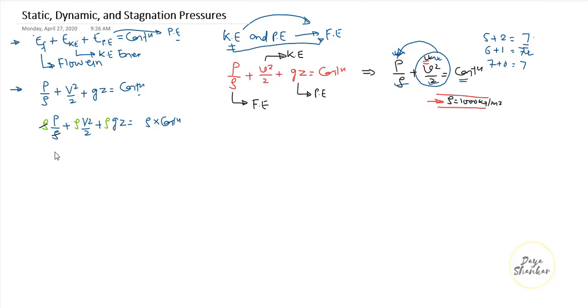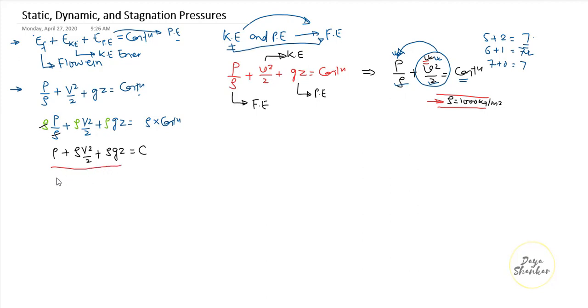So the final equation will be P plus rho V square by 2 plus rho G Z. And here as rho is also constant, and constant is multiplied with constant, so again this becomes constant. So I am writing constant with C. So this is the final expression.